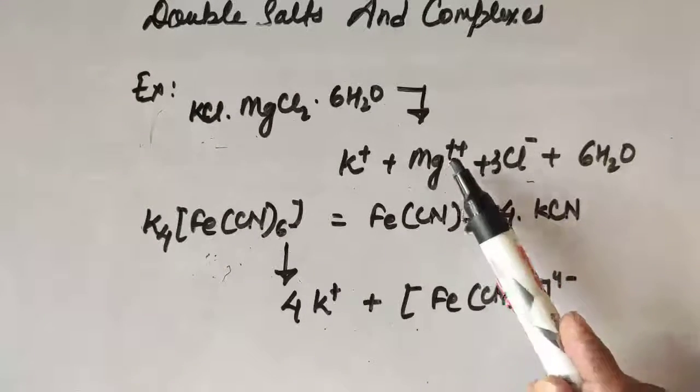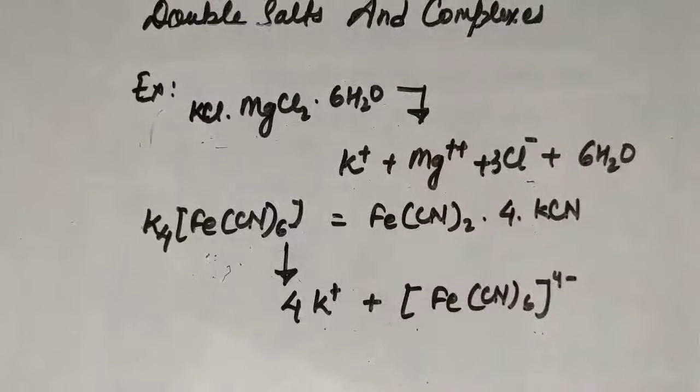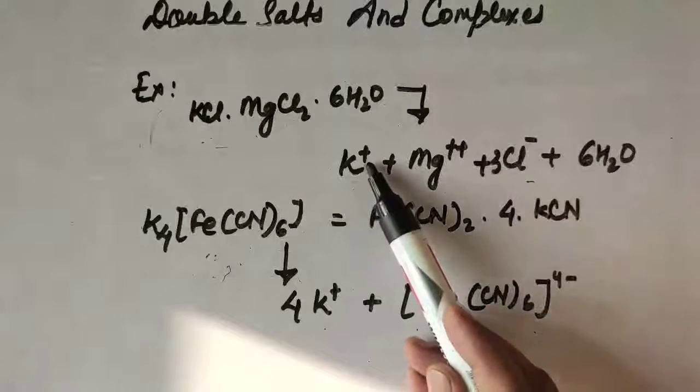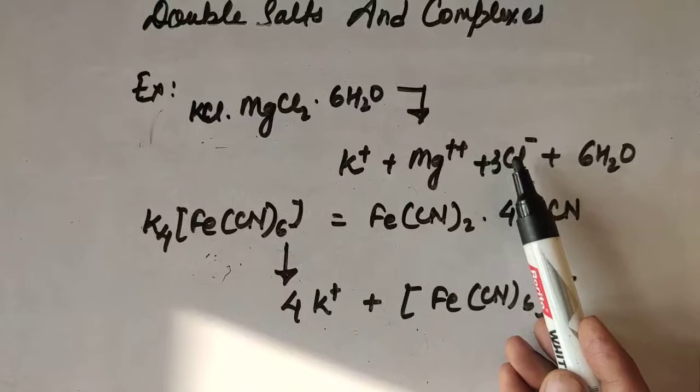They show the properties of the individual constituent compounds, whereas the properties of the coordination compound are different from their constituent ions. In a double salt, the metal ions show their normal valency. Here you can see potassium ion, magnesium ion, chloride ion.